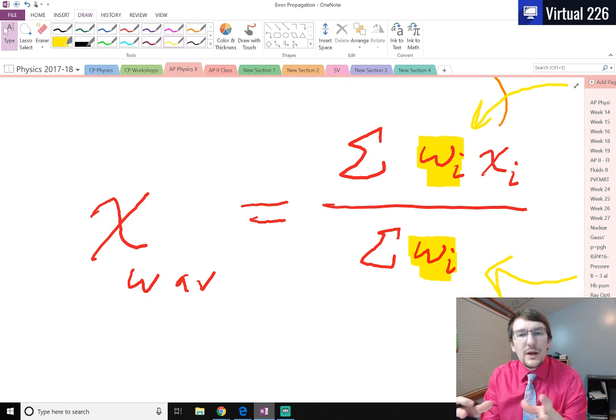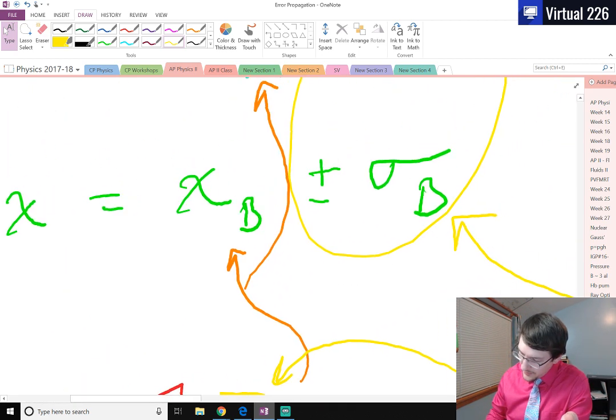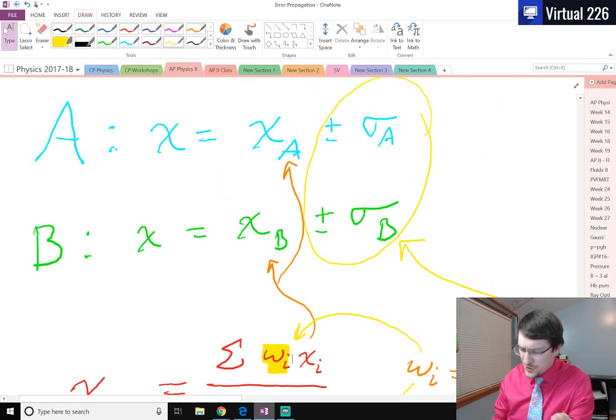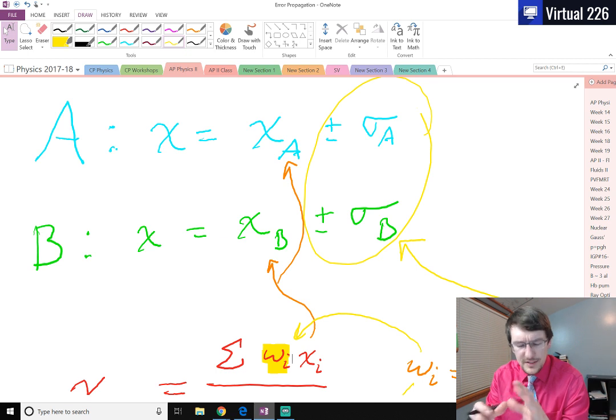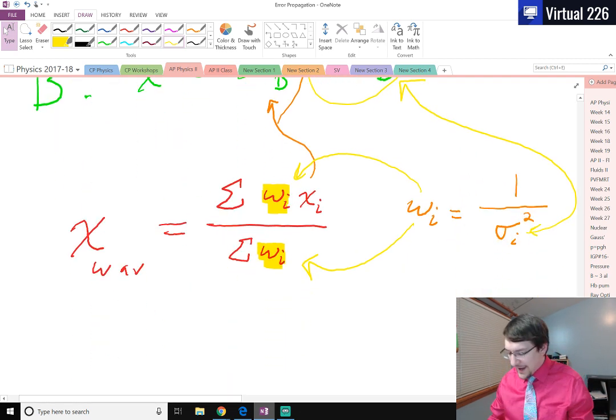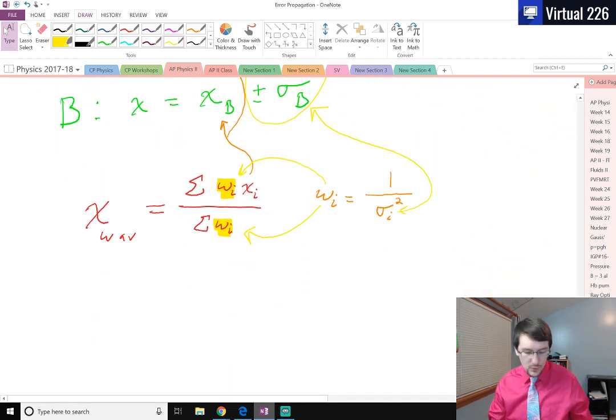But what is the error on that answer? Each of these measurements up top had some error with them. They weren't 100% certain. They were good, and some better than others, but it's not a definite, this is the number, that's all there is to it. It's just, here's a number with an error. So we have the weighted average. What's the error on the weighted average?